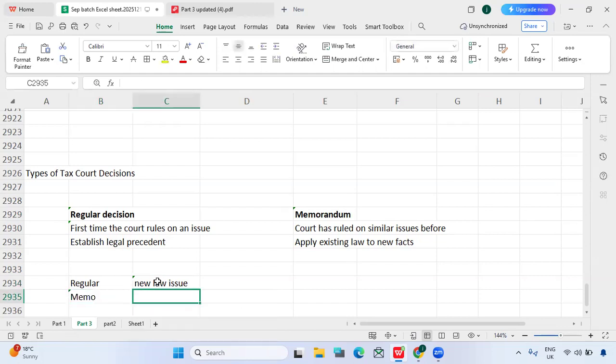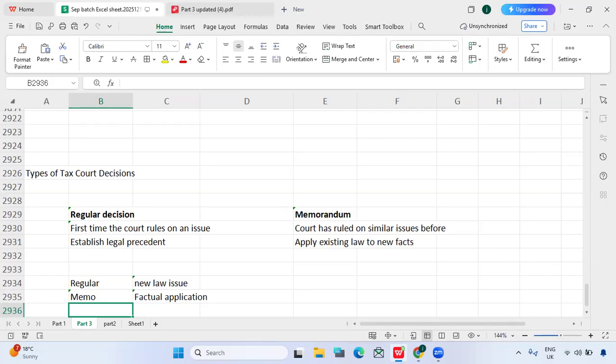Memo means factual application. They are just applying a previously ruled case to existing or new facts, and based on that they are giving decisions. This is not only for the US tax code, it is general, but specifically we are talking about the US tax code. That's the reason these terminologies are important: regular decisions or memorandum decisions.